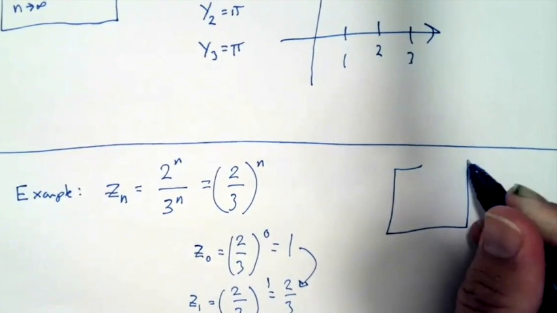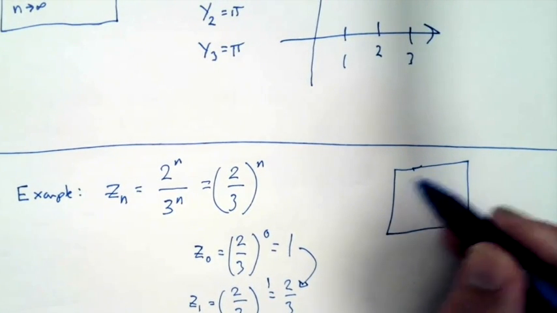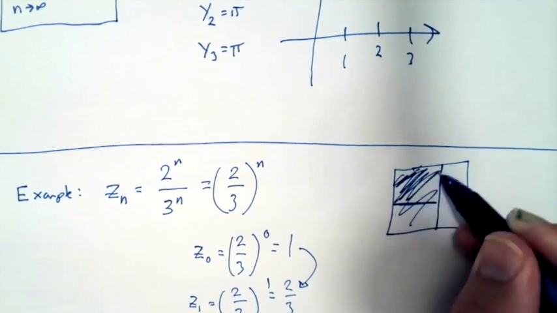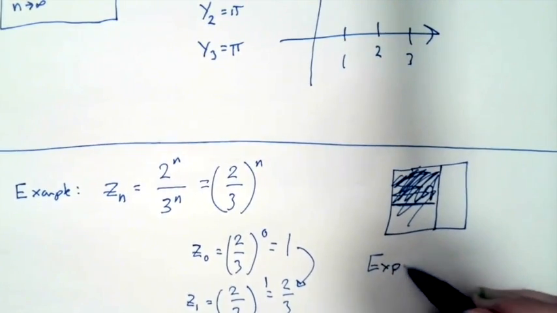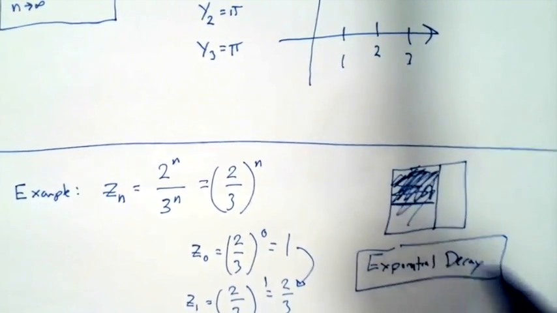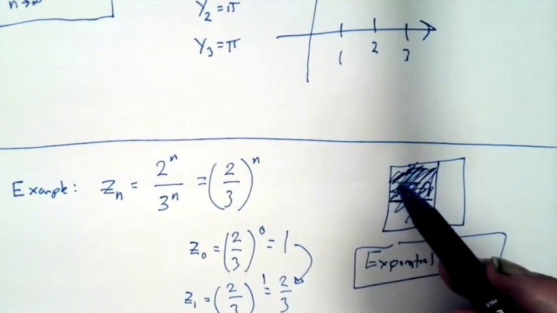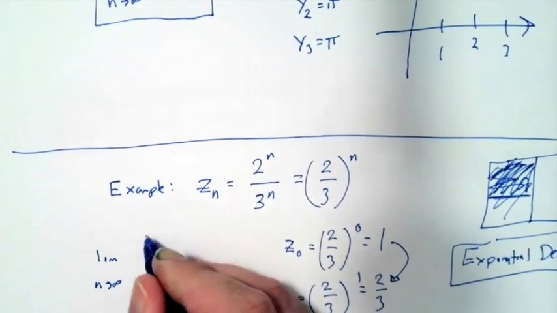So you could think about this as like having a square, and on the first piece you have the whole square, and then you have 2/3 of the square, and then you have 2/3 of that. So it's getting smaller and smaller. This is an example of exponential decay, and when you see that, you're heading towards 0. This piece of the square that you have left, as you keep taking 2/3 of it, would be eventually trending towards 0.